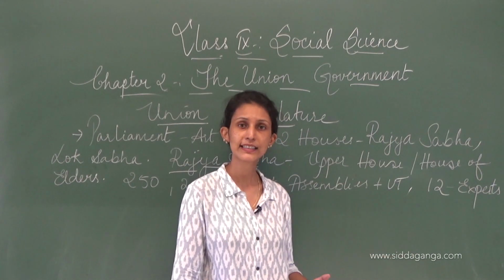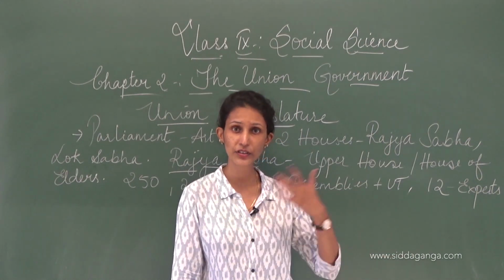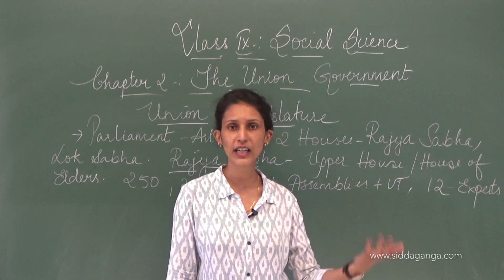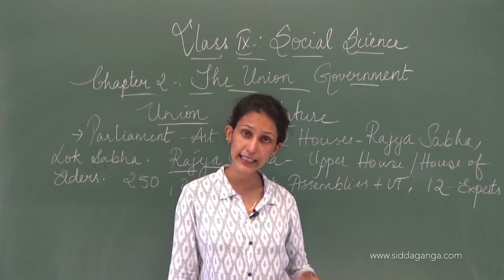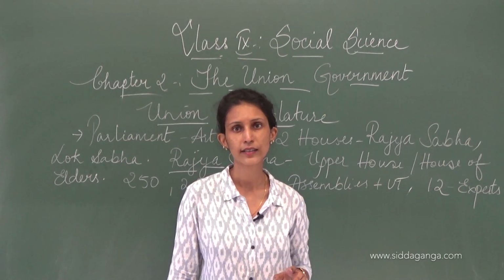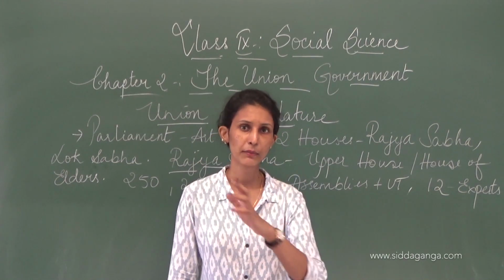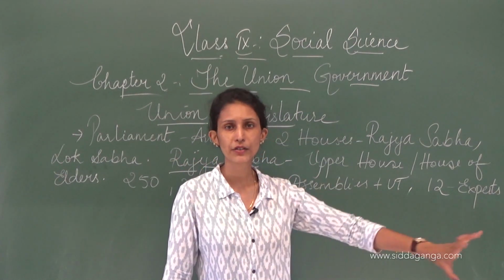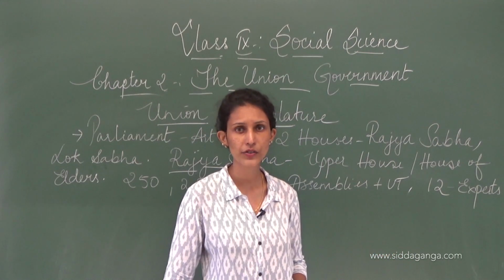At the college level also it happens the same. The student union president is elected. You will have to stand for election, and if you get elected, you are elected. Then there are two or three members nominated by the principal, and they form the ruling party of the college.